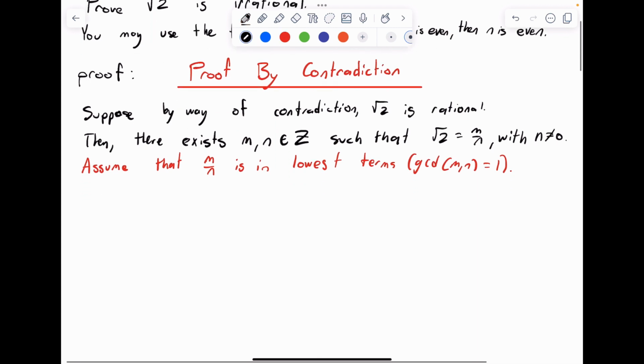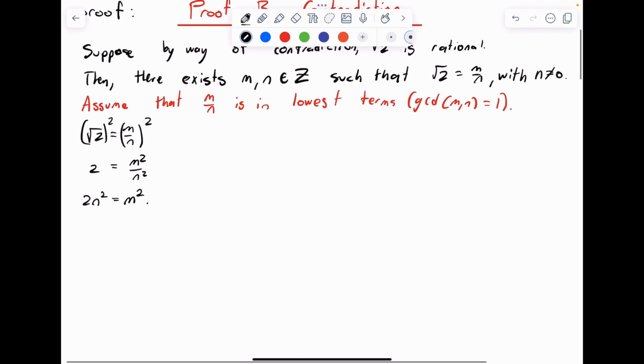So then we can write square root of 2 is equal to m over n and square both sides to get 2 is equal to m squared over n squared, and then 2n squared equals m squared. So this gives that 2 divides m squared.